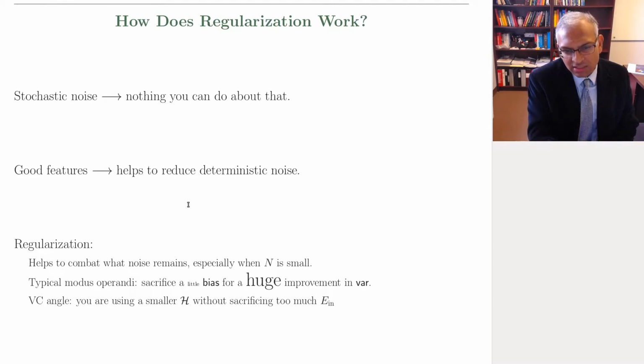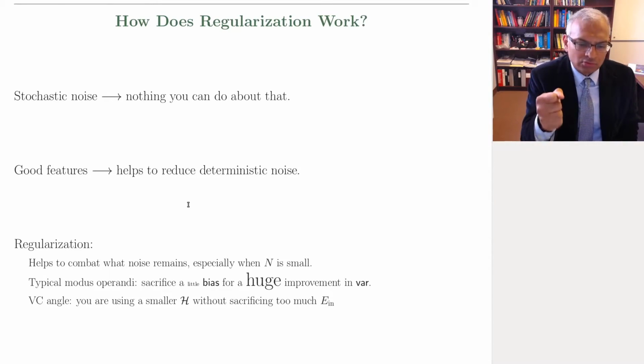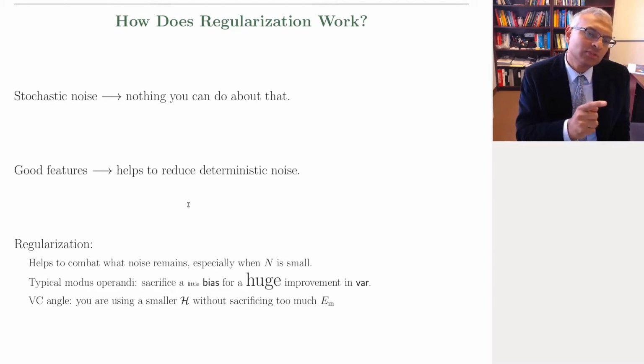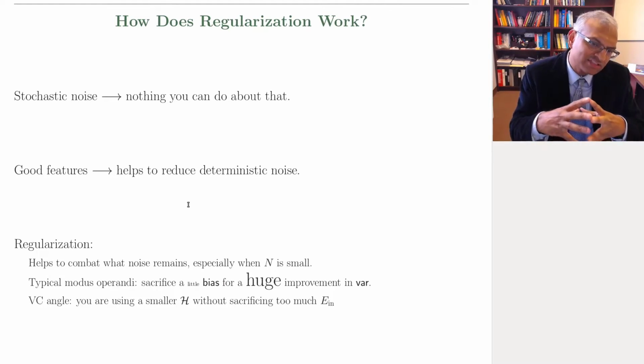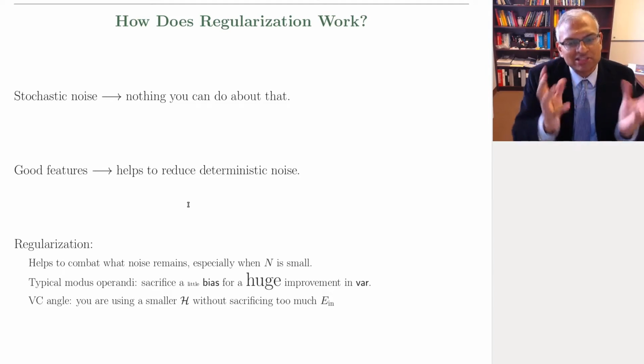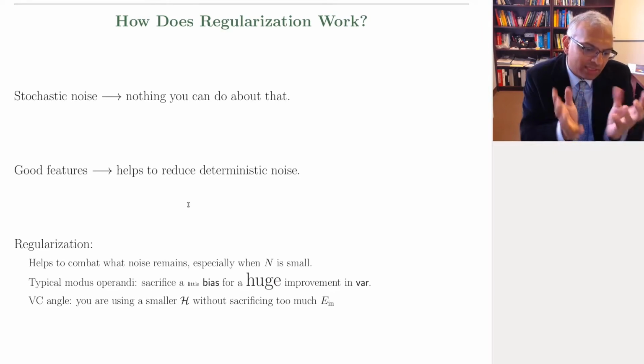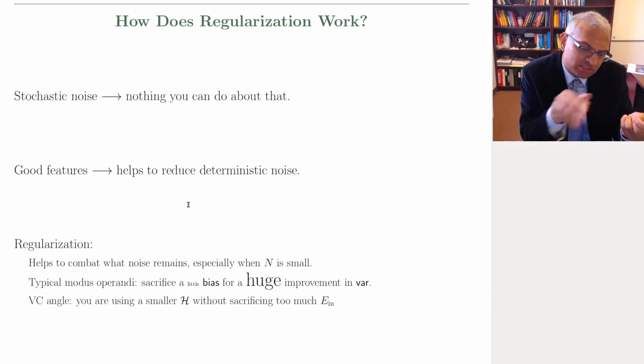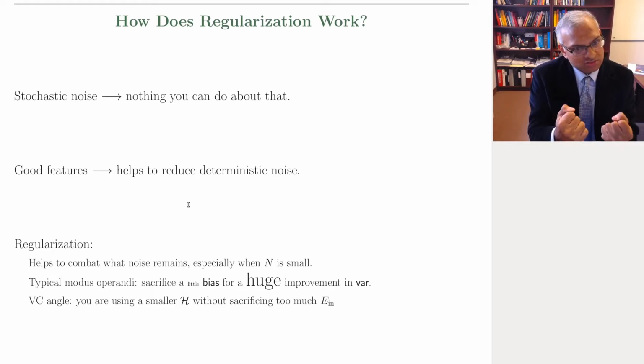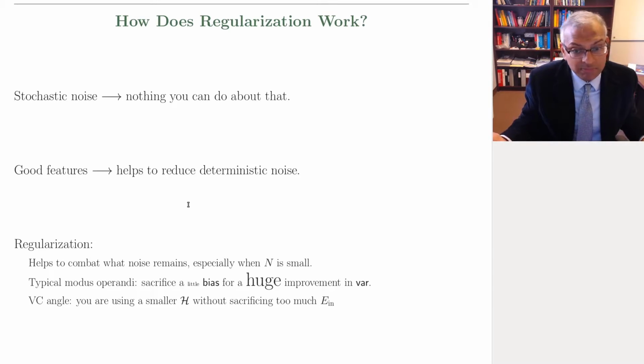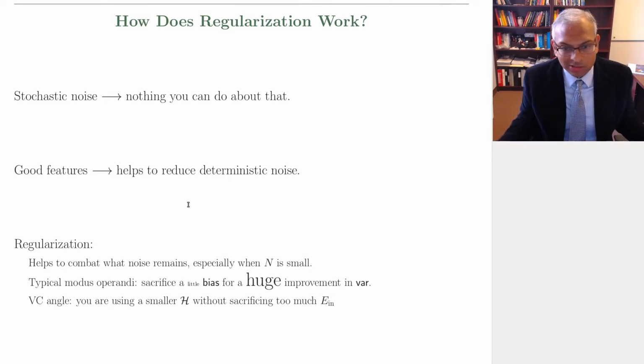You have to constrain the ability of the hypothesis set to go after fitting the noise. And why do we have to do that? We have to do that because in order to learn in any useful way, we have to use hypothesis sets that have some reasonable level of expressive power. And once you have a reasonable level of expressive power and there's noise in the data, that expressive power can be led astray. And so we have to constrain it. The alternative is to learn with the simplest possible hypothesis set always. In which case, it's hard to lead such a hypothesis set astray. But then you won't be able to model complex target functions, period. You won't be able to succeed in learning, very often.